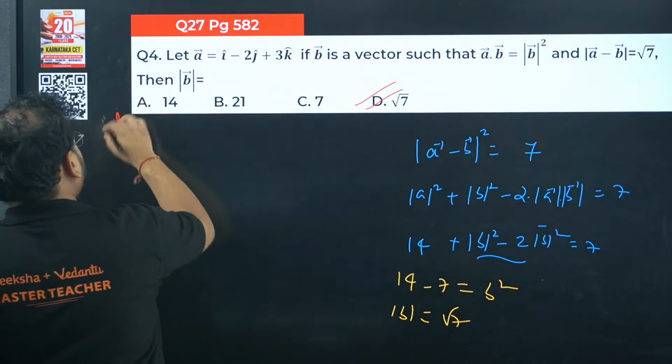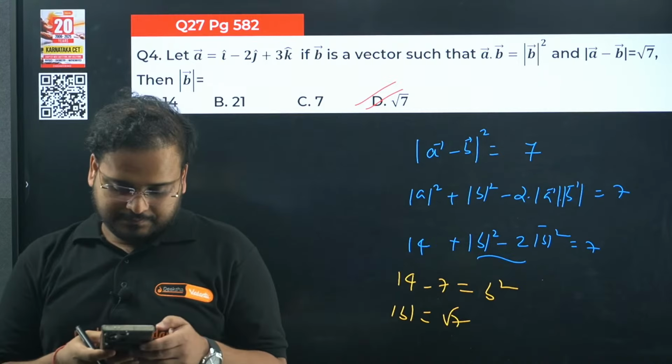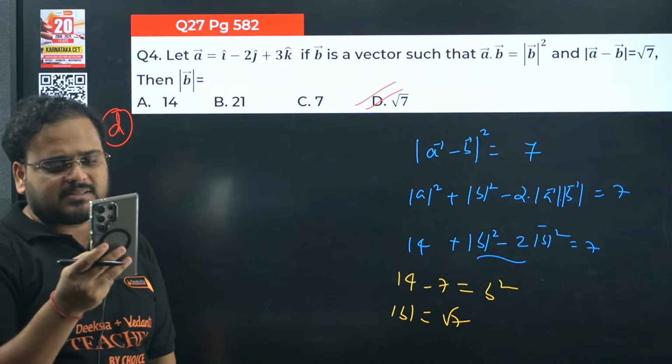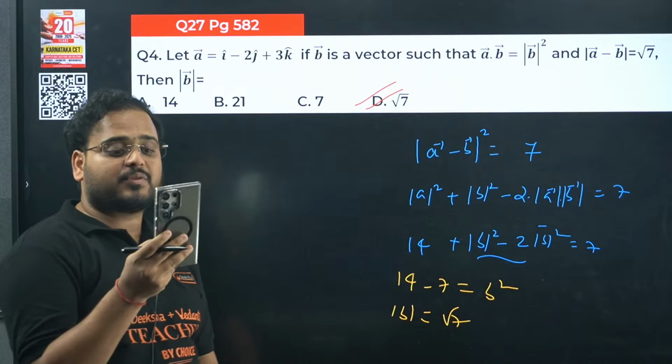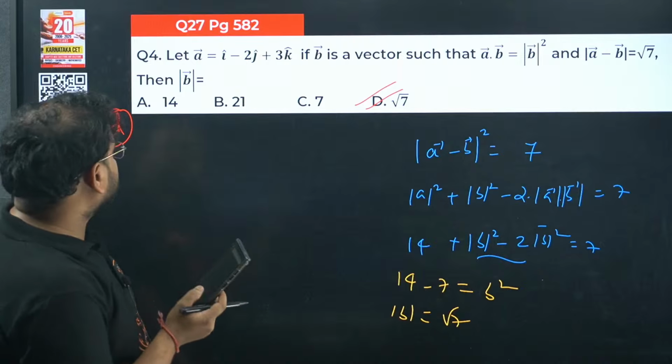Root 7, option D is correct. Sir, the answer is for the previous question. Okay, that is the answer for the previous question. Okay, I got it, Asha. So fourth also you got it right.